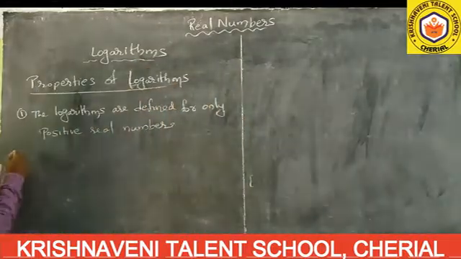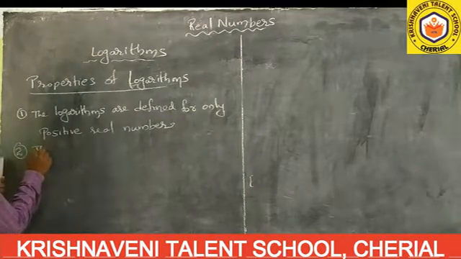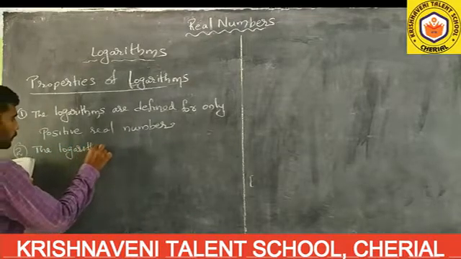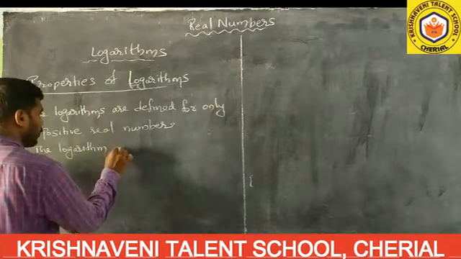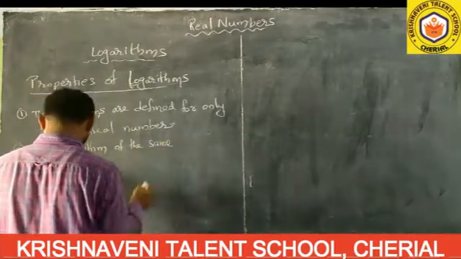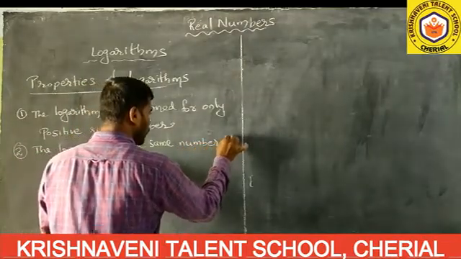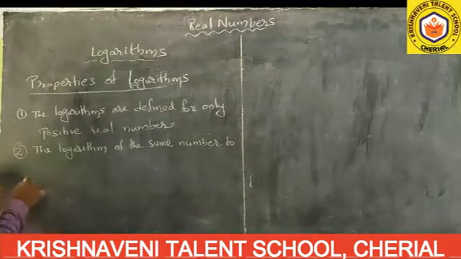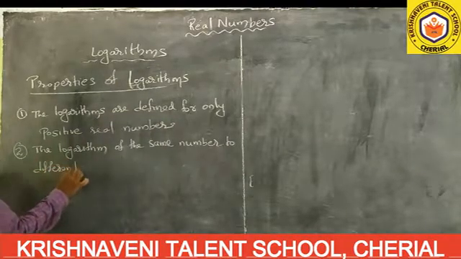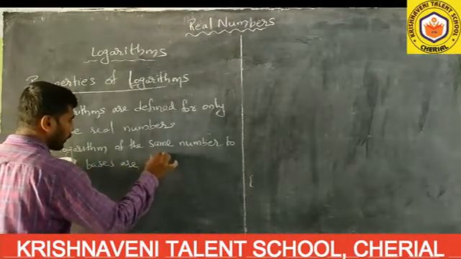Next, the second one: the logarithm of the same number to different bases are different.